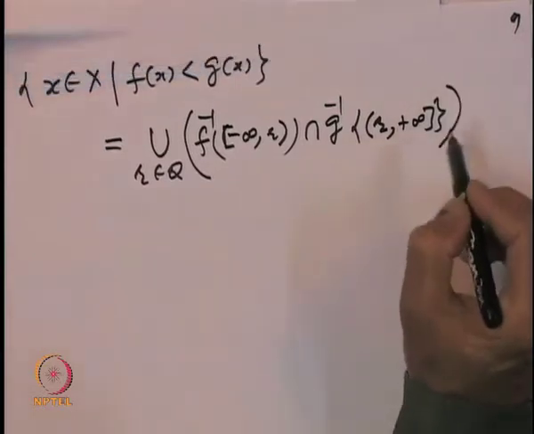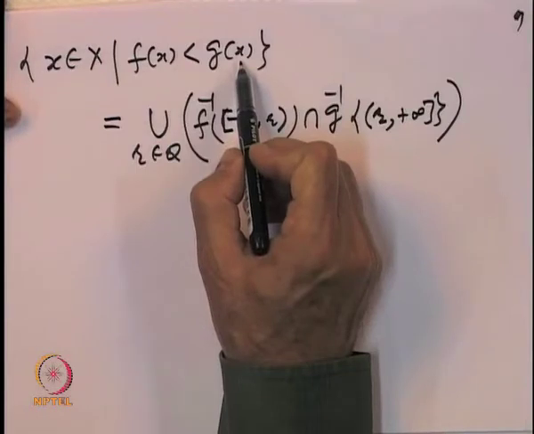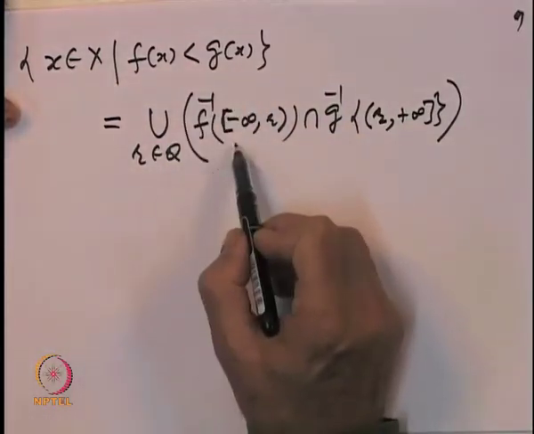So, the set {f(x) less than g(x)} is written as a union over rationals of intersections of these two sets.